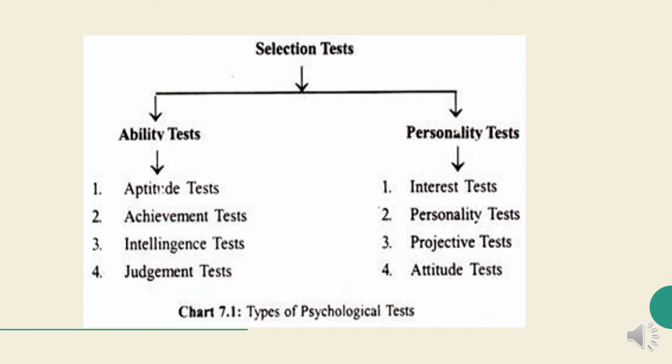Mental age is generally indexed in terms of intelligence quotient and calculated by a formula, that is IQ is equal to mental age divided by actual age into 100. It means that intelligence quotient is the ratio of mental age to actual age multiplied by 100.